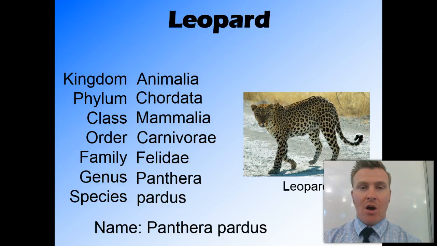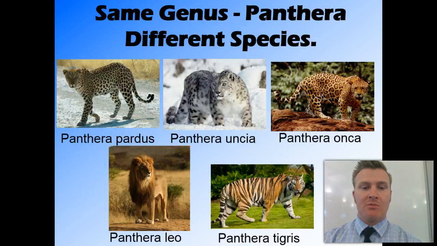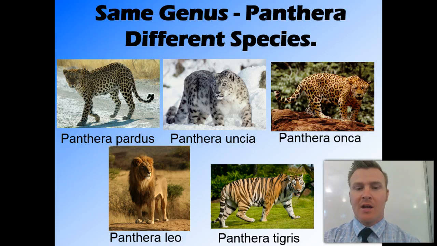Now, the leopard isn't the only member of the genus Panthera. There are other species in the genus Panthera. As well as the Panthera pardus, the leopard, we also have the Panthera uncia, the snow leopard, the Panthera onca, the jaguar, the Panthera leo, the lion, and the Panthera tigris, the tiger. So these are all part of the same genus, the genus Panthera. However, they are different species.